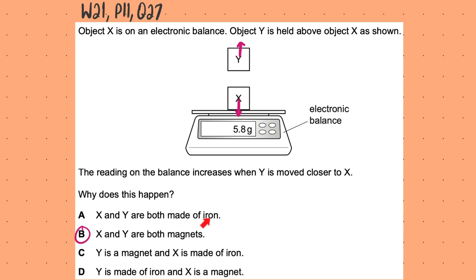If both of these were iron, there is going to be no change because both of these are temporary magnetic materials and none can influence the other in terms of magnetism. If Y is a magnet and X is made of iron, or if Y is made of iron and X is a magnet, in that case the materials would attract and this reading would reduce. So that's why it's going to be B.